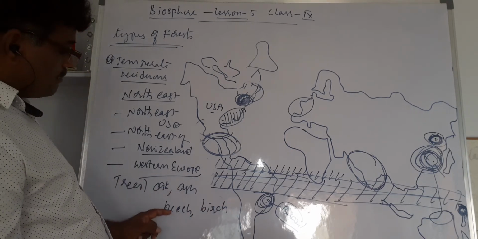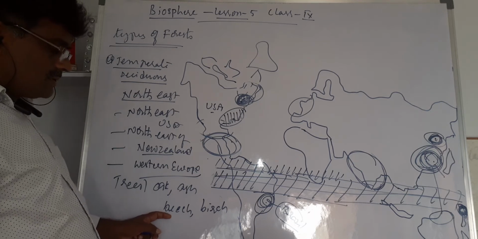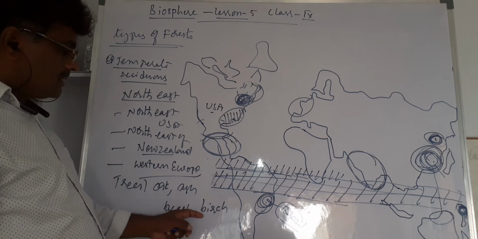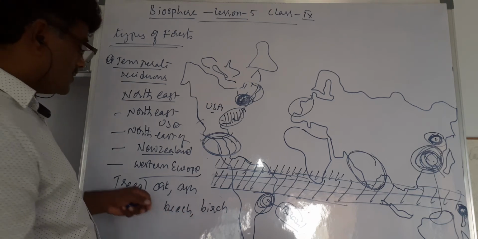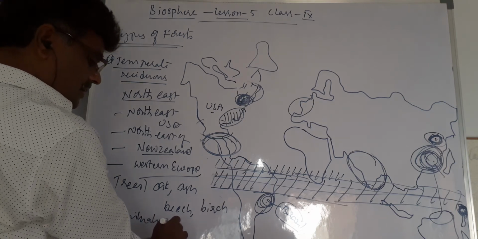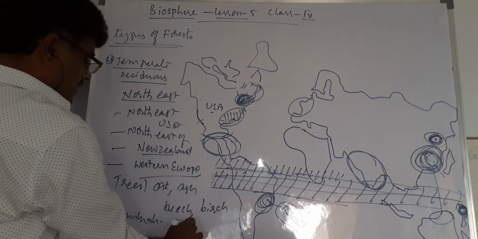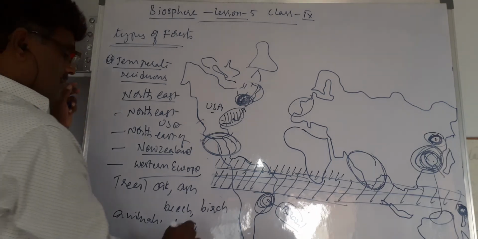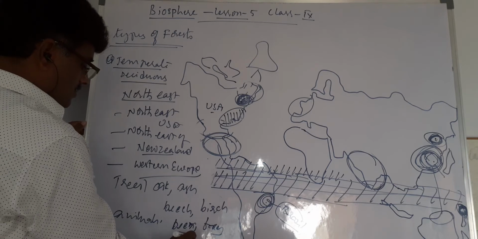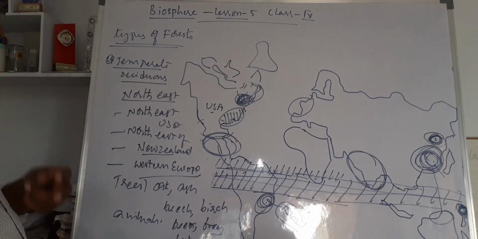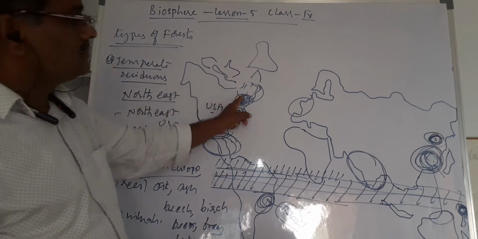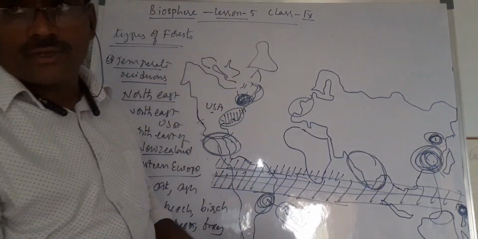Note the names of the trees: beech, birch. Particularly the animals: deer, as it is close to the polar region, foxes and owls. These are the animals that can be seen in this forest. So once again, temperate deciduous forest is located at the northeast margins of all the countries mostly.